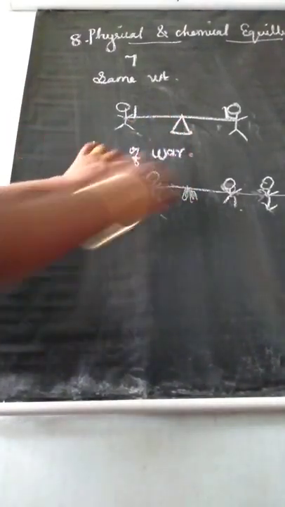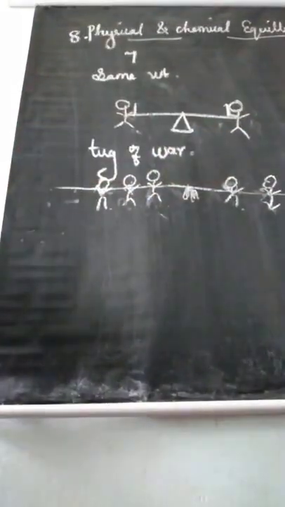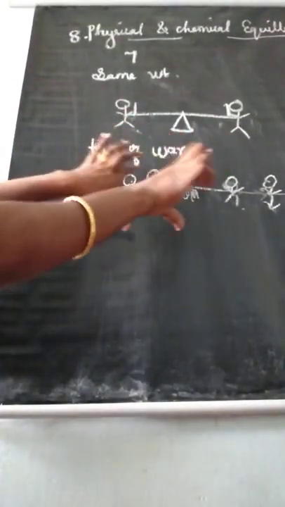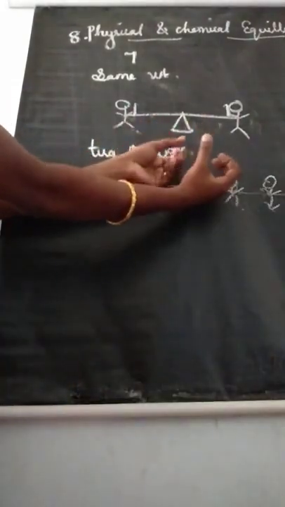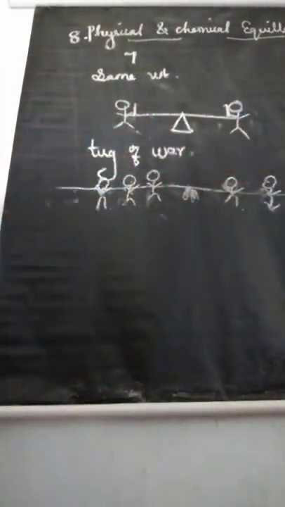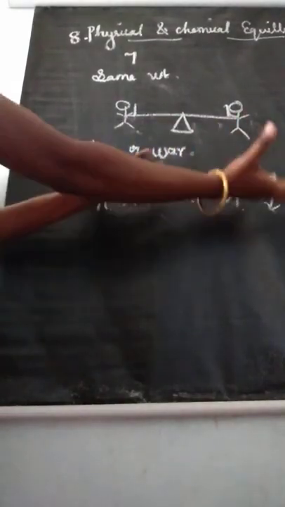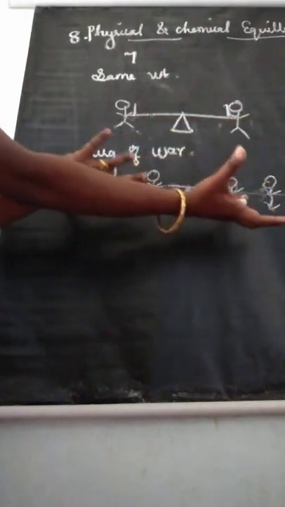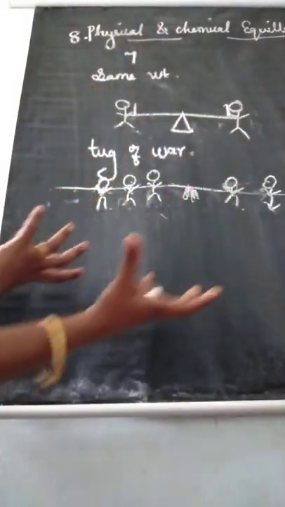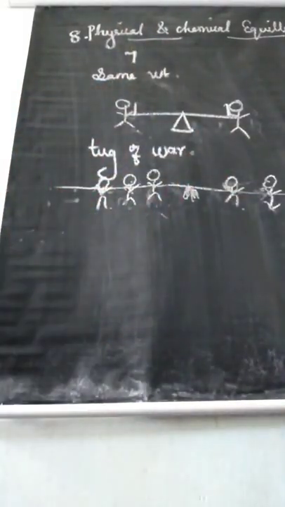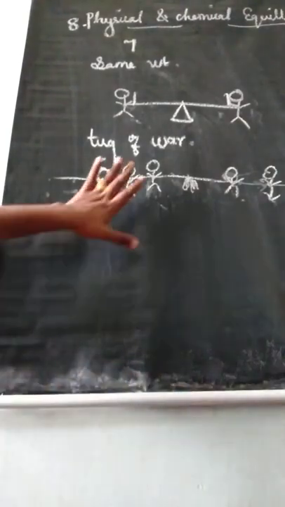There may be a situation when both teams are pulling the rope with equal force. The 2 teams pull with equal force, and the rope is not moving in either direction. So now we say this is equilibrium.